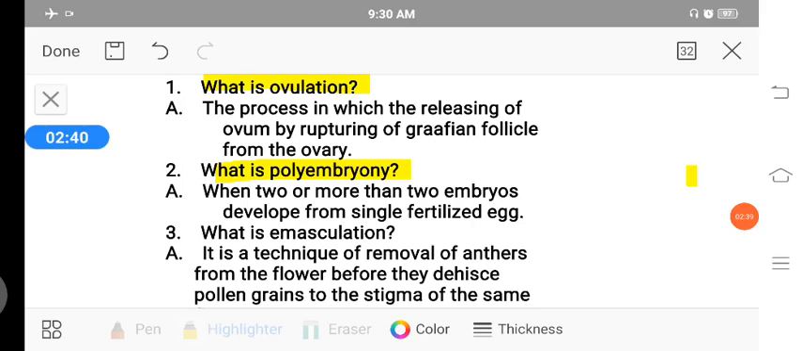Third one, what is emasculation? It is a technique of removal of anthers from the flower before it dehisces pollen grains to the stigma of the same flower. So emasculation is one technique. In this technique, we just remove the anthers from the flower before the pollination. Just removal of anthers from the flower, that technique is called emasculation. This question is from reproduction in organisms.